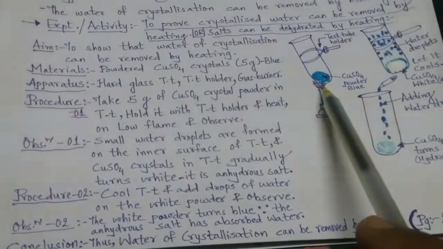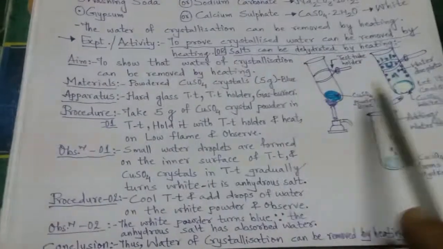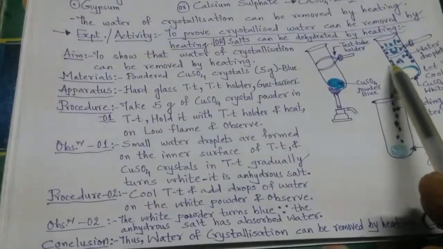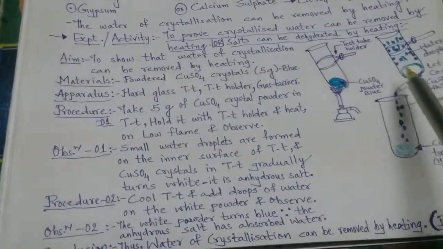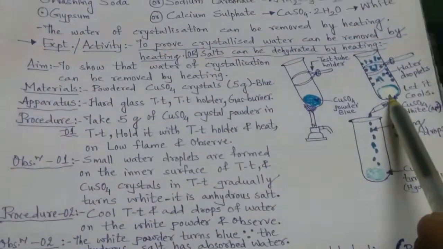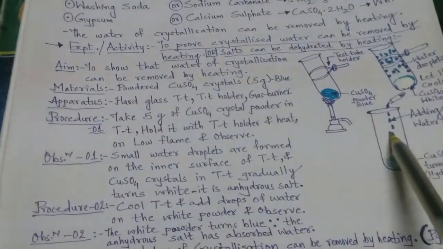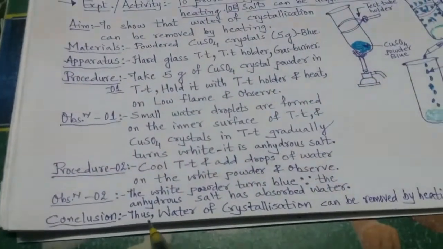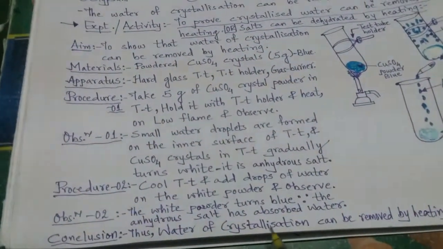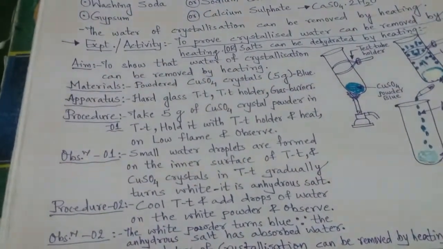So here, because of the presence of some amount of water, on heating the water escapes, that is, it is removed from it, and it becomes white. When we add water again, it becomes blue. So from this we can conclude that water of crystallization can be removed by heating.